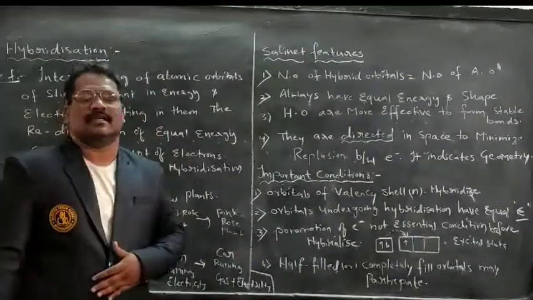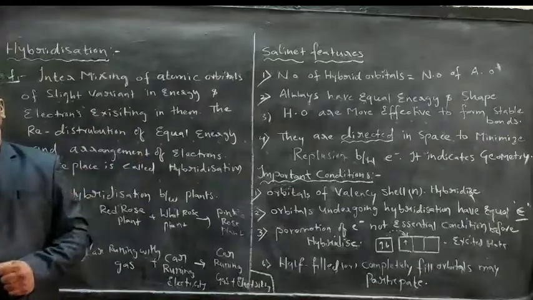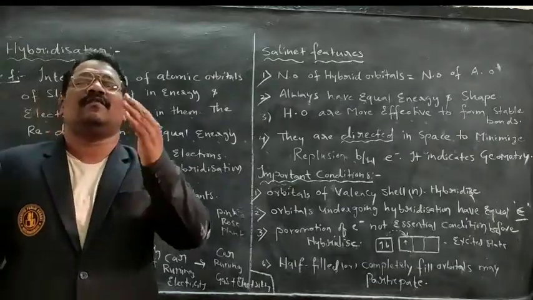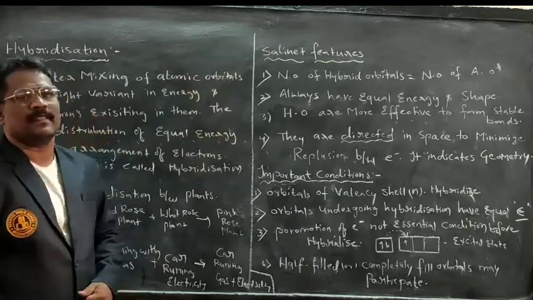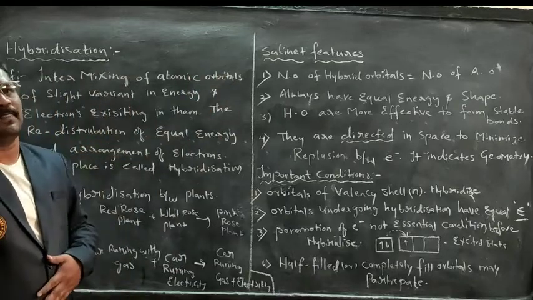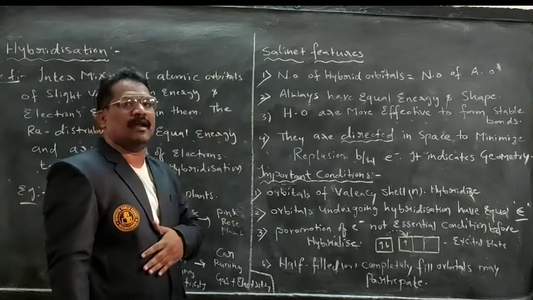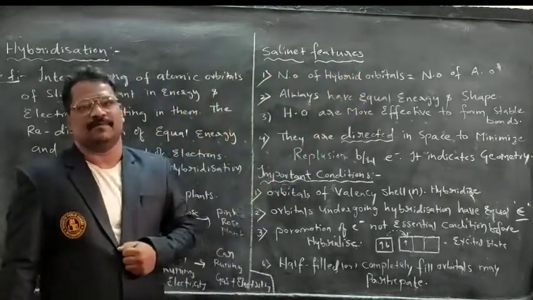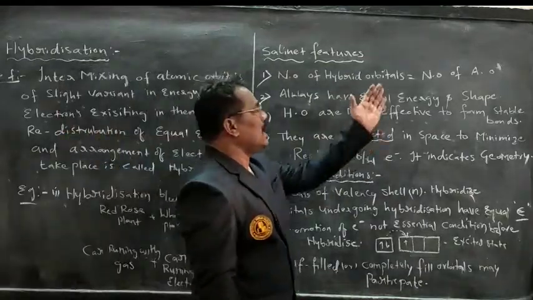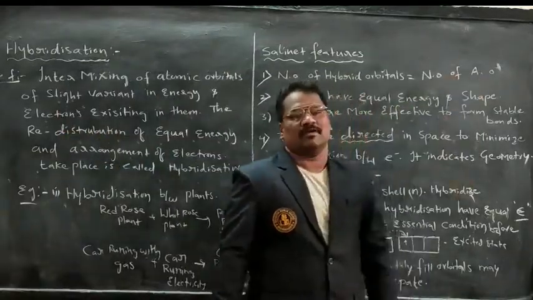Children, this hybridization has certain salient features. What are those features? The first point we have to keep in mind is that the number of hybrid orbitals we get will be equal to the number of atomic orbitals.